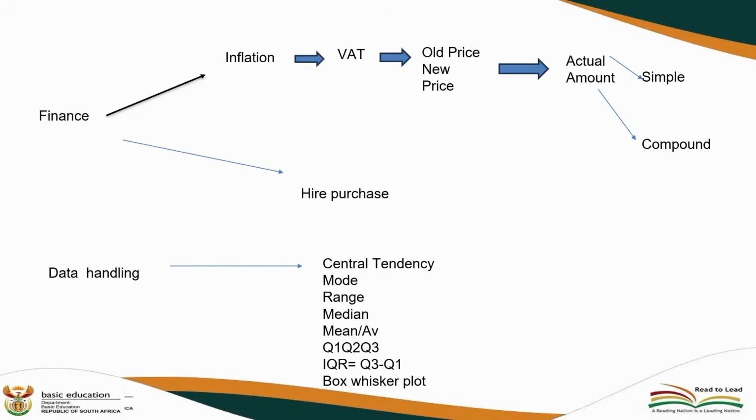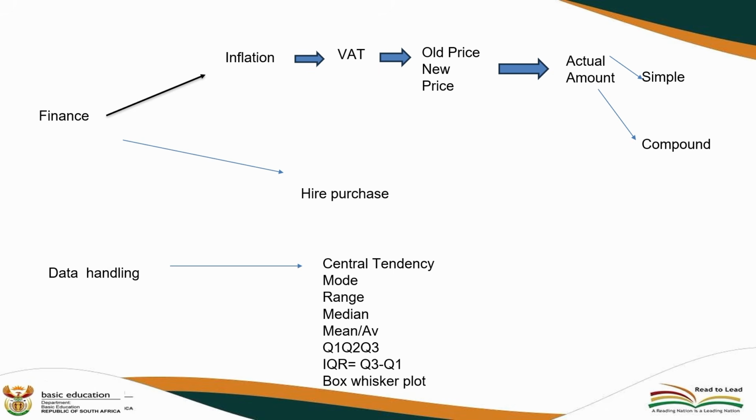but you are paying using a deposit. On data handling, anything that learners should understand carefully is the central tendency. Please make sure that you know the mode, the range, the median, average, Q1, Q2, Q3, and IQR, which is the interquartile range.